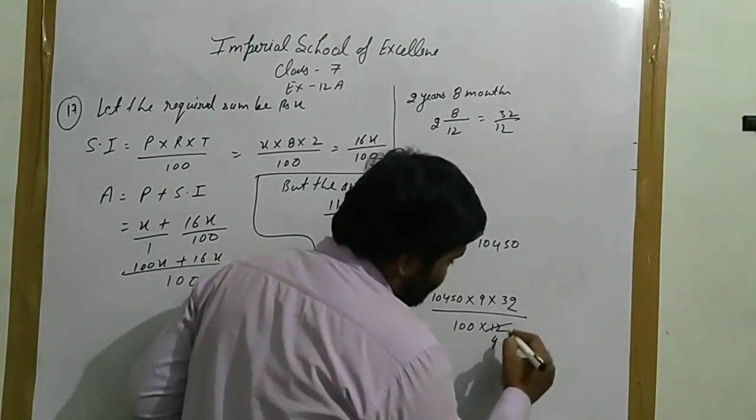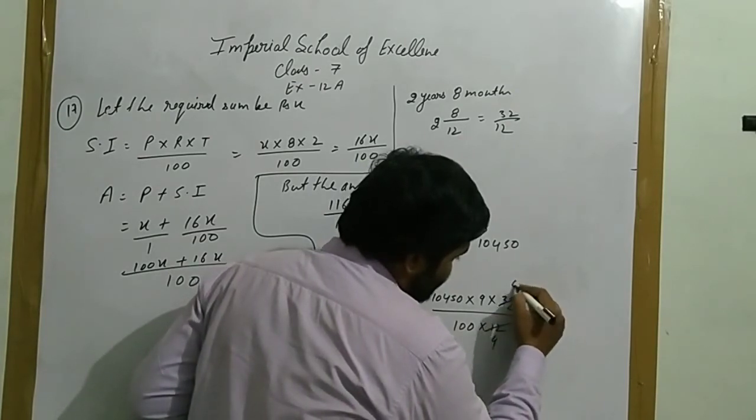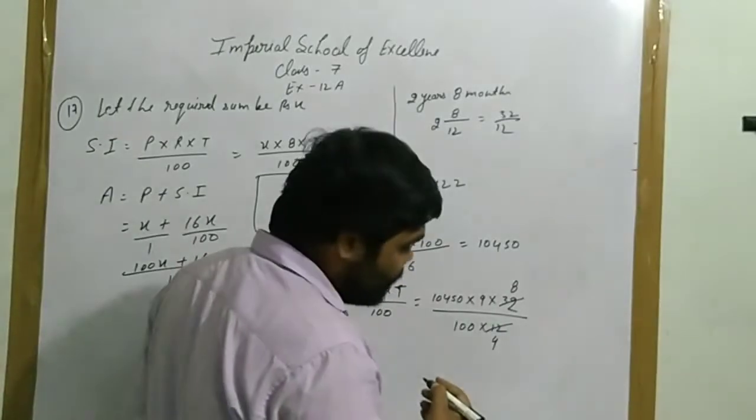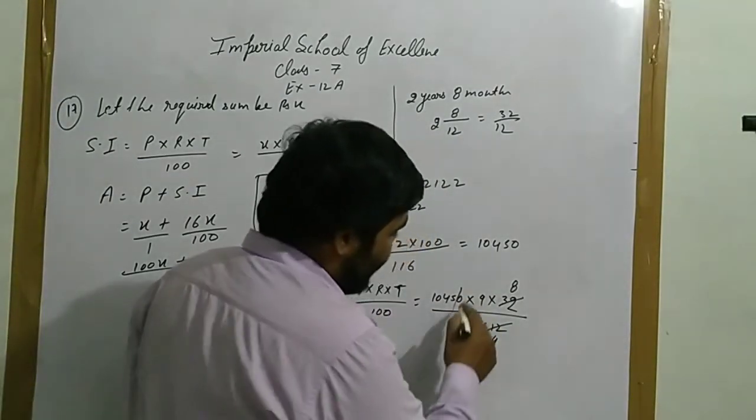Six fours are 12, 8 sixes are 32. After that, 4 and 8, then 10 and 10 will be cancelled from here.